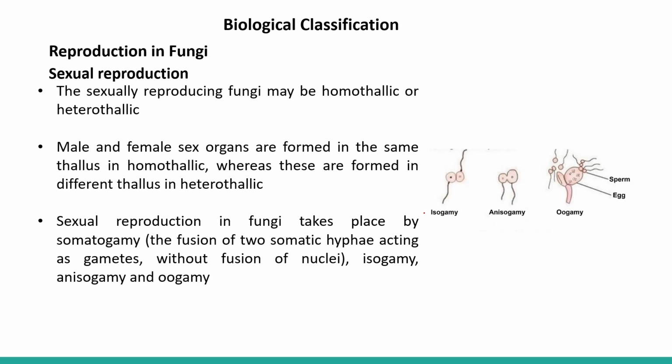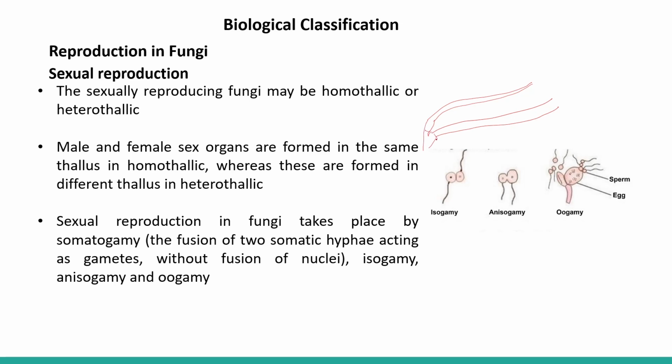Sexual reproduction. The sexually reproducing fungi may be homothallic or heterothallic. Now this is very, very important. Sometimes the fungi have hyphae, and these hyphae can come in contact together. And what happens?